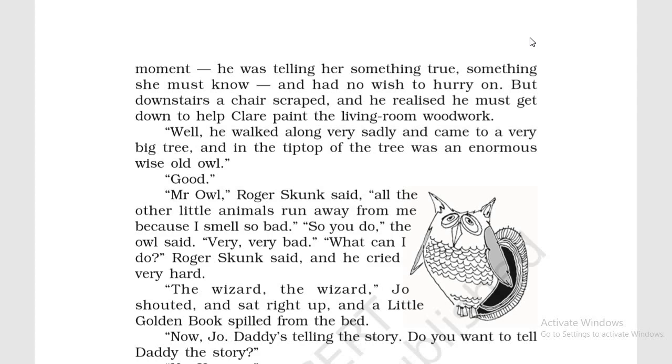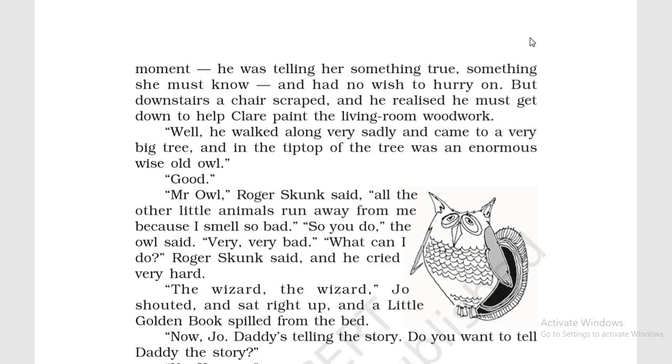Although the story was not real, it was just an imaginary story, he wanted her to know what happens when others humiliate you. That is why he did not want to be very quick in telling her the story. He was telling her very peacefully.